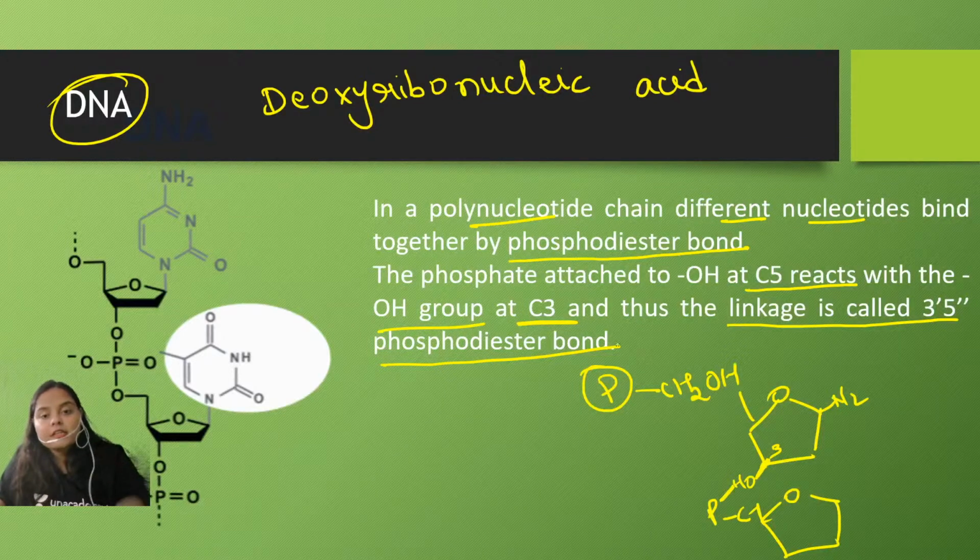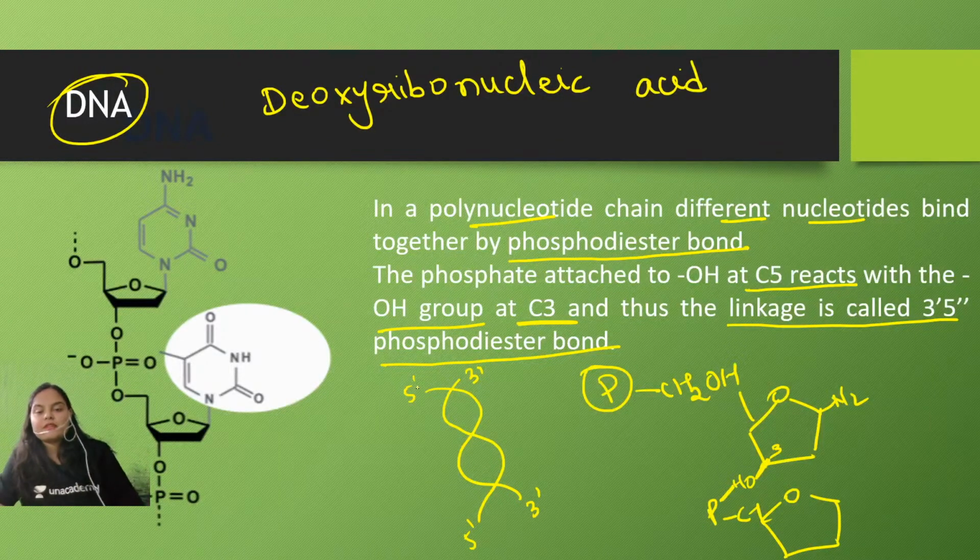Now as I told you, the DNA molecule is a double helical structure. Both these strands of DNA are anti-parallel in nature. That means the direction of the phosphodiester bond in both the strands of DNA are anti-parallel to each other. In one strand, the phosphodiester bond is forming in the 3,5 direction, whereas in the other strand, the phosphodiester bond will be formed in the 5,3 direction. So this is how the DNA molecule is formed.